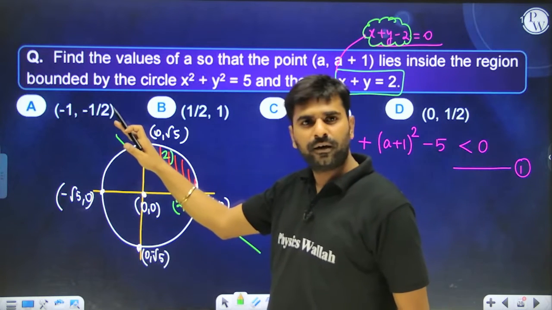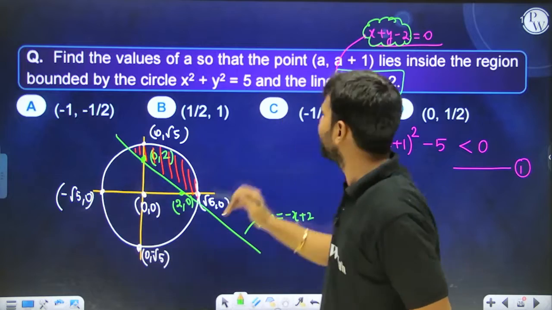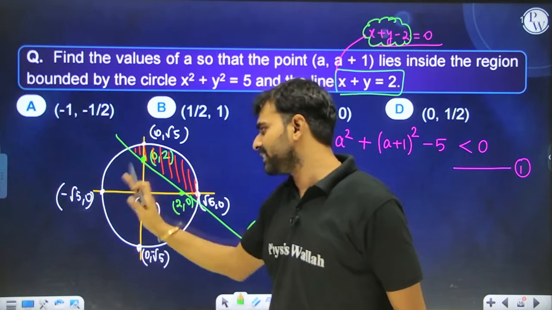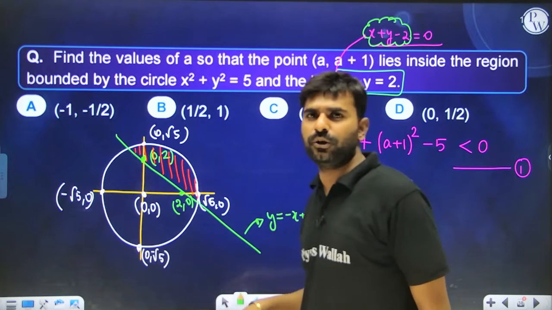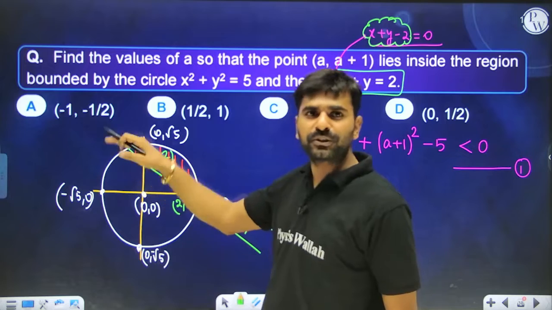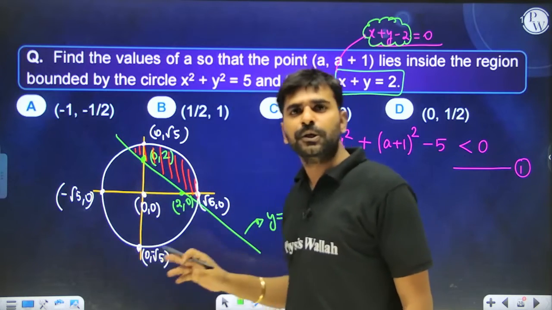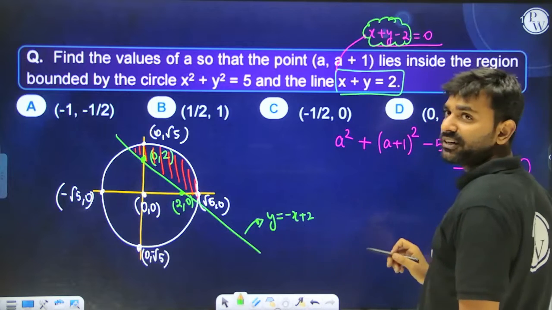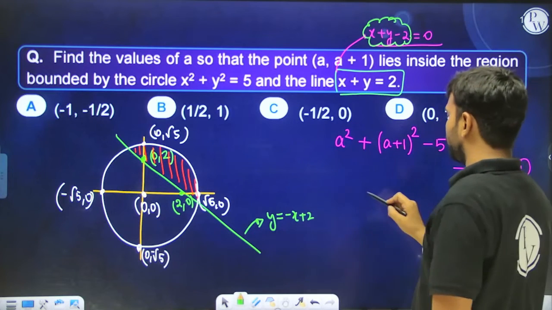If we put any point below this line inside this expression, it has to give a negative sign only, because out of these infinite points, one point is (0, 0), and when we put it over here, it gives us a negative sign. So what we want is the opposite side of those points containing the origin. So whenever we put (a, a+1) in this expression, it has to give us a positive sign as per the region given to us.